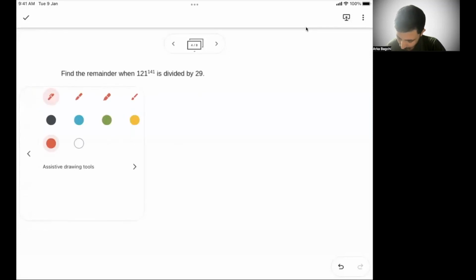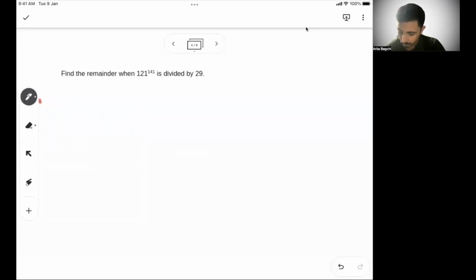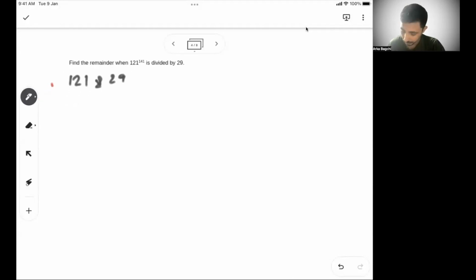It says the remainder when 121 to the power 141 is divided by 29. So I know 121 and 29 both are co-prime. So from Fermat's principle, what we know in the remainder theorem, and you can go to the last concept video of number system, which is around remainder theorem.